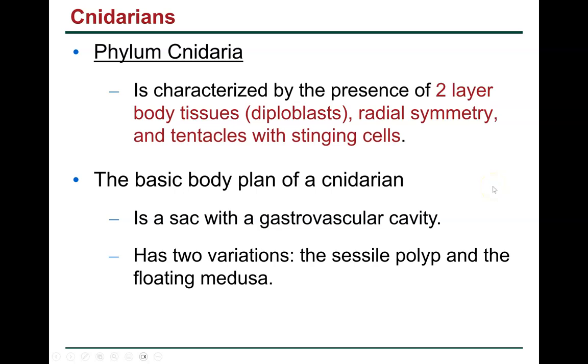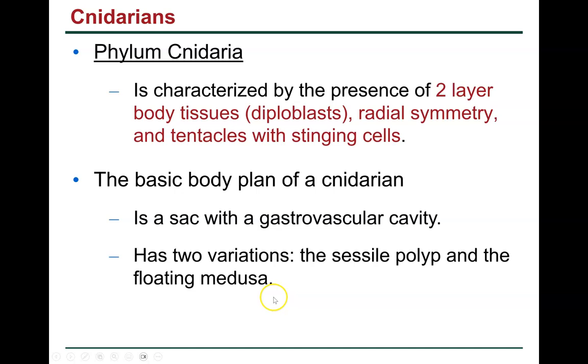Let's move on to the cnidarians. That's going to be on page 2 of your study guide. Their characteristics: they have 2-layer body tissues, so they're diploblasts. They have radial symmetry, and they have tentacles with stinging cells. If you need to go back and review what the word diploblast and radial symmetry means, you can go ahead and review that now.